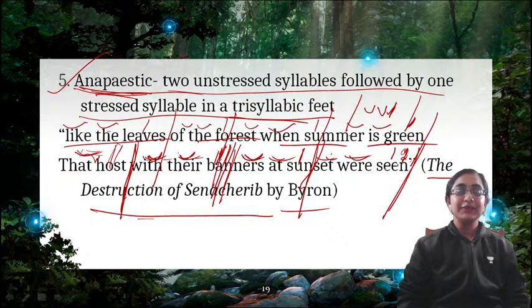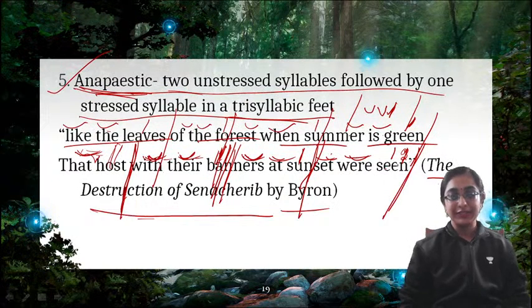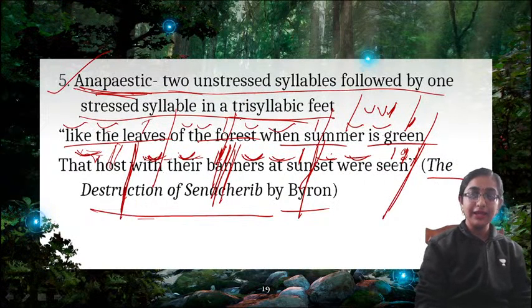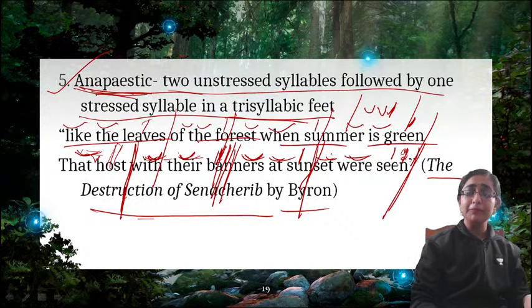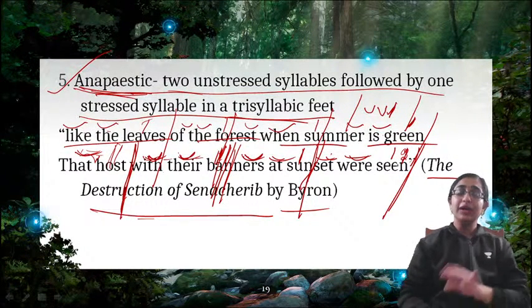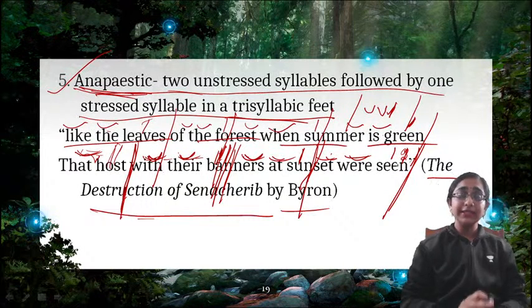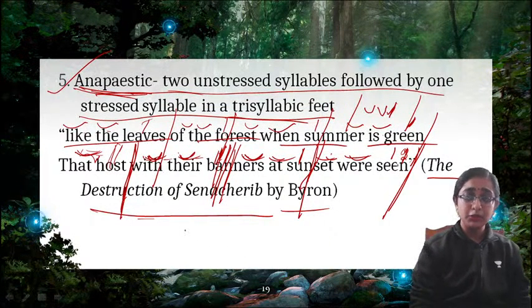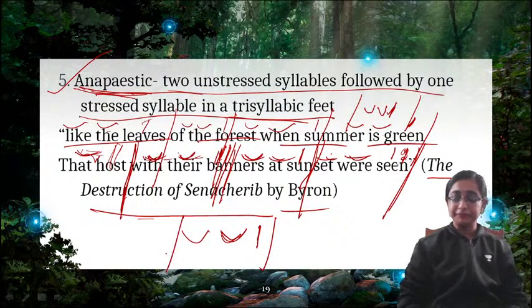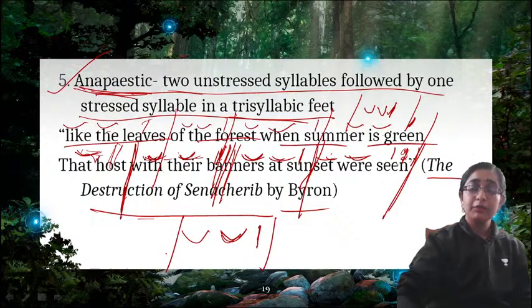Yes, Ruby. So if you read it in that way, you will understand where the stress is falling and where not. Leaves is here stressed, right? Forest, for is stressed, the F sound is stressed. Now summer, disyllable, sum is stressed, mer is not, right? So you have to read it in that way. So you can see that anapestic meter is only applicable for trisyllabic feet. Okay. Now there are also some other types. So anapestic means when two unstressed syllables are followed by a stressed one. That is anapestic. Okay. Now what is next?